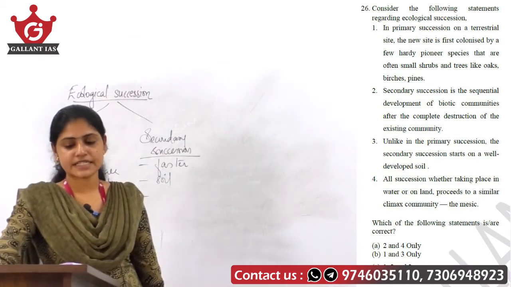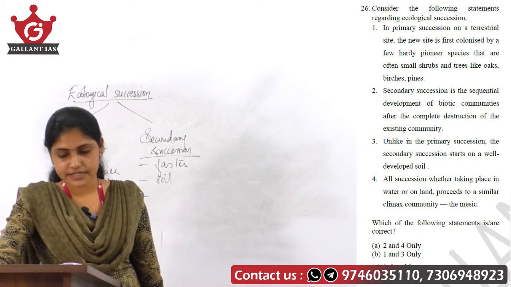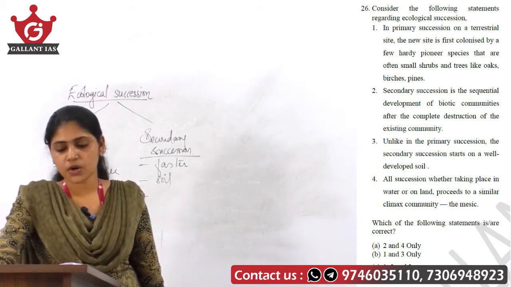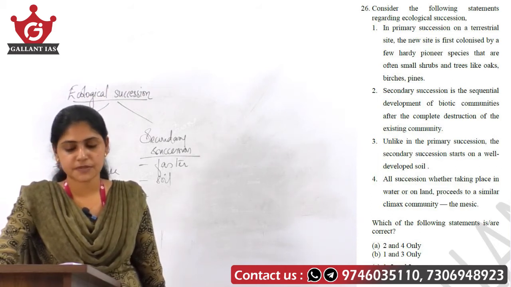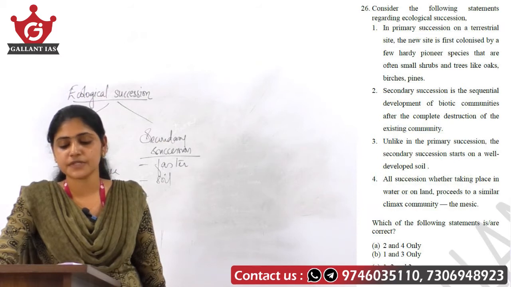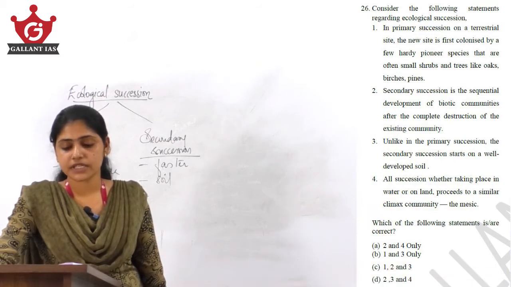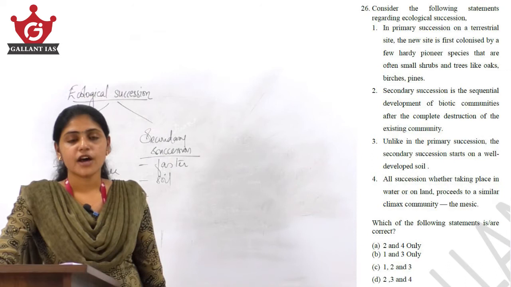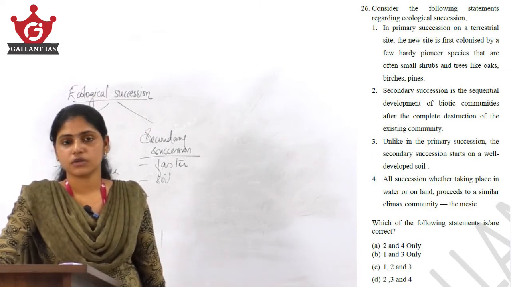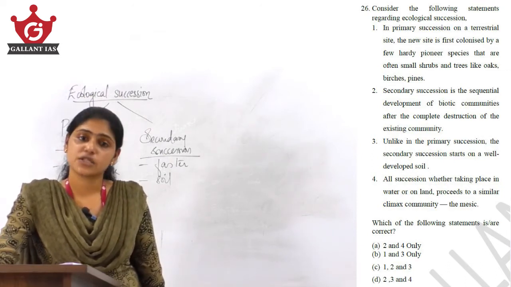The first statement says, in primary succession on a terrestrial site, the new site is first colonized by a few hardy pioneer species that are often small shrubs and trees like oaks, beeches and pines. See, for small trees to grow, they need soil, right.